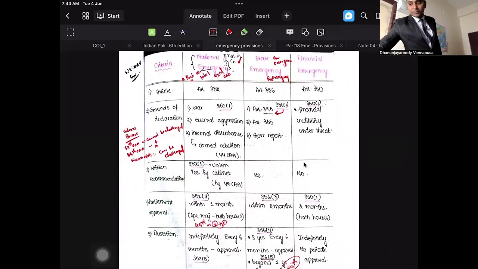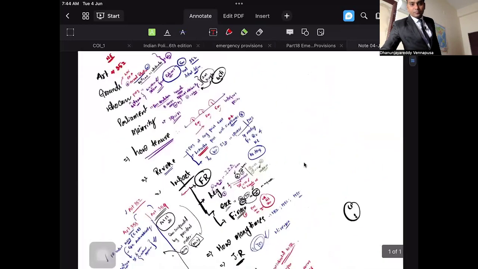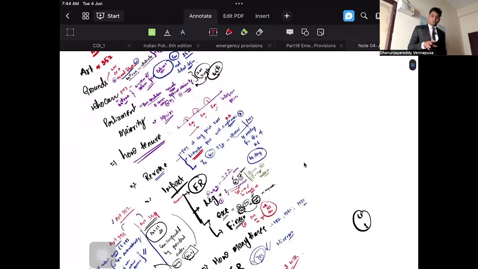This is written by one of our students. So I will be sharing both. Just stick on to it. No need to go beyond. So this is Article 352, Article 358, Article 359 of the Indian Constitution, and 353 of the Indian Constitution. Right? No need to go with the Bare Act. No need to go with Lakshmikant. Stick on to it. This is what they are going to ask in the exam.